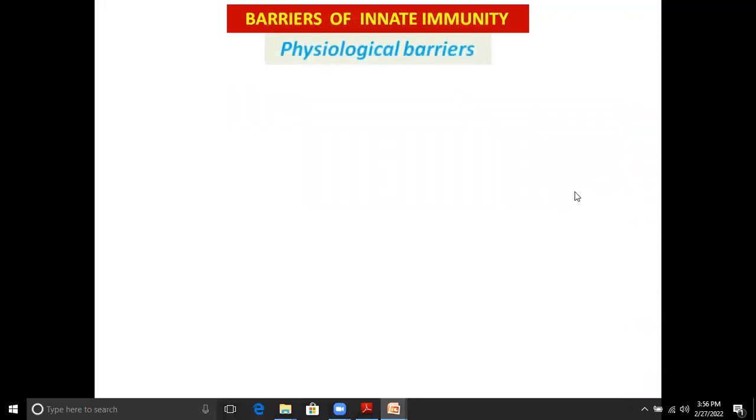Now, second one, the physiological barrier. The physiological barrier involves the participation of different abiotic factors like body temperature, pH, and various body secretions that prevent the entry of many pathogens.